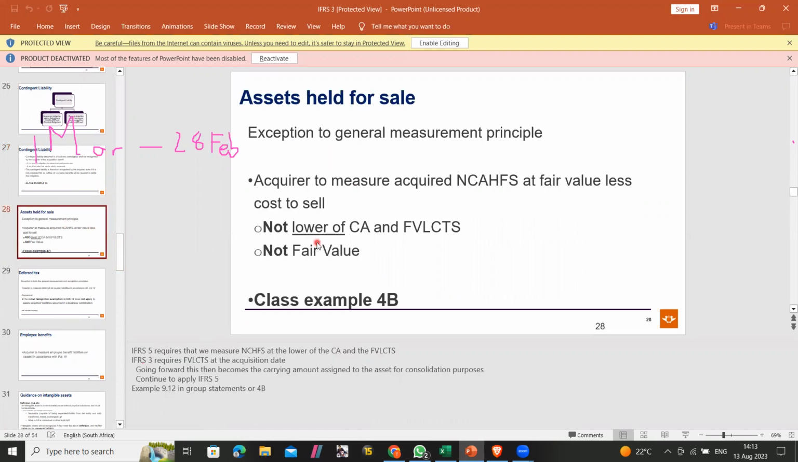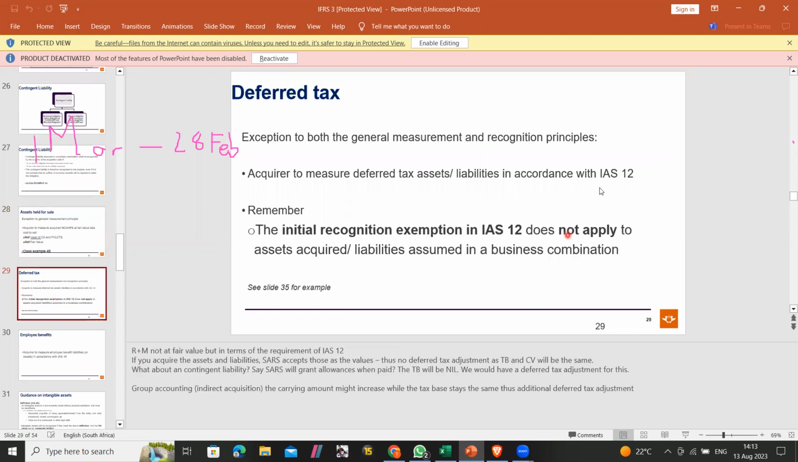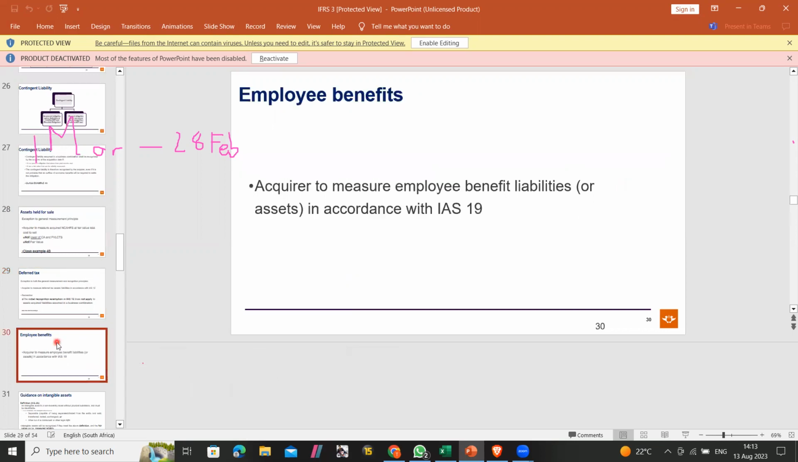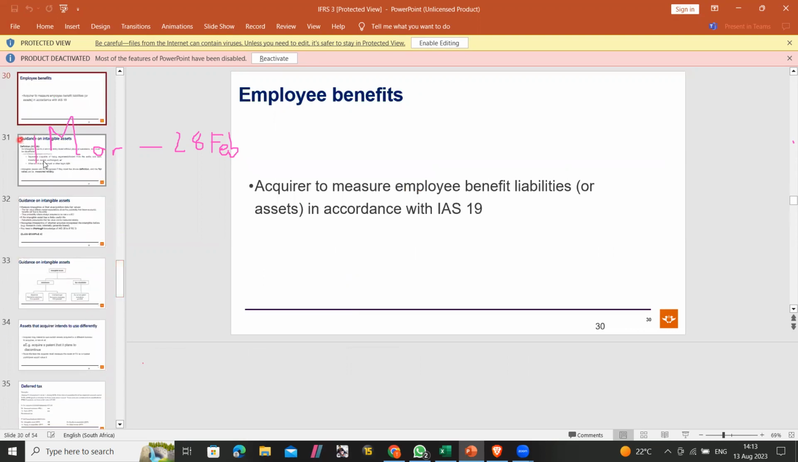And then assets held for sale, you don't use its fair value. It's equal to the fair value less cost to sell, not lower of. And then deferred tax will still be measured according to IAS 12 if you have a deferred tax balance, not the fair value. And then employee benefits, you're going to measure them in accordance with IAS 19, not fair value. So you're not going to do the fair value adjustments.